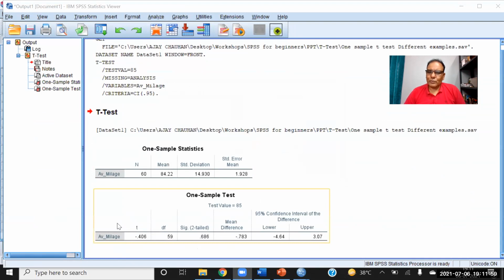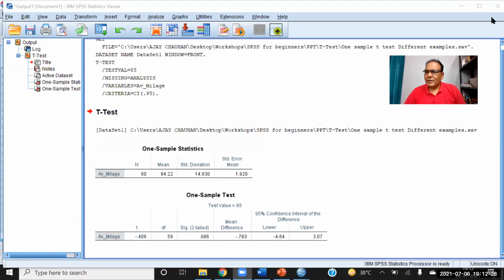Why? Because t value is not more than 1.96. P value is not less than 0.05. So I cannot reject the null hypothesis. So here my conclusion is that the company statement is right. Sample mean is equal to the population mean. So the company is making the right statement. So in this way, we can apply the